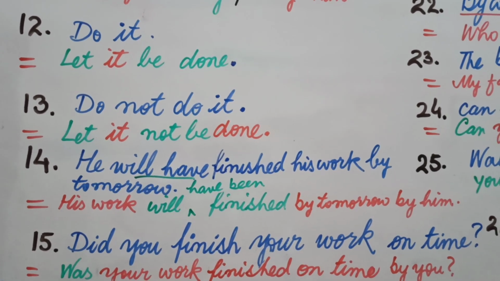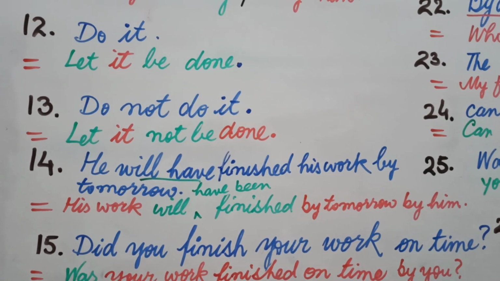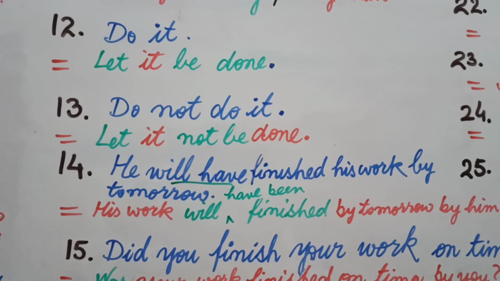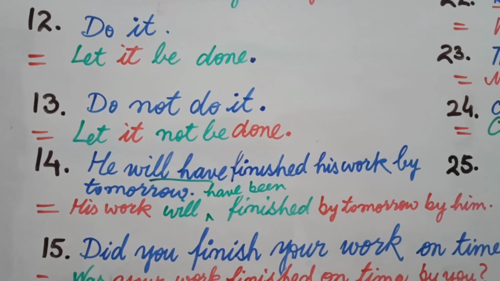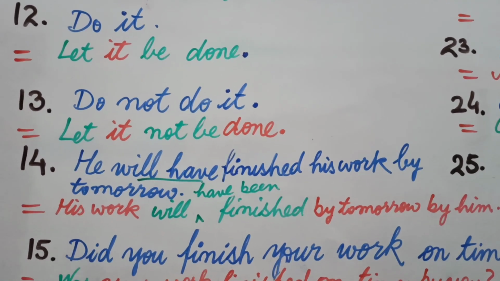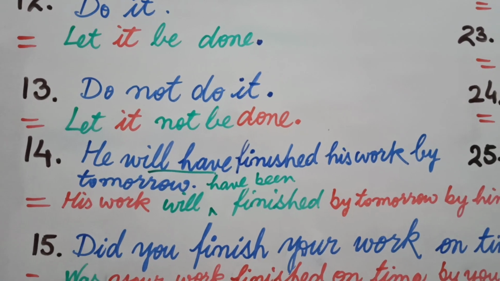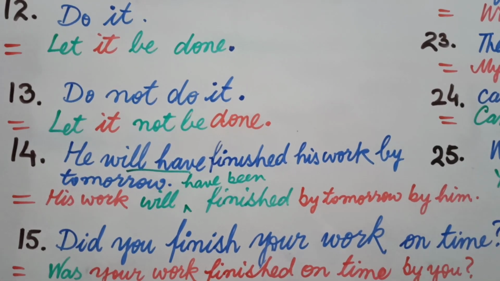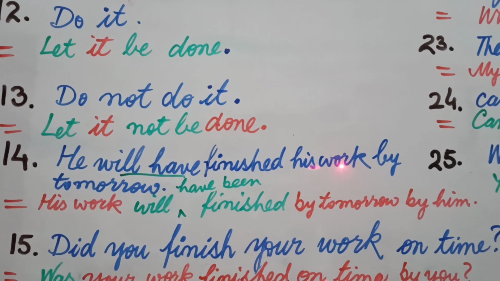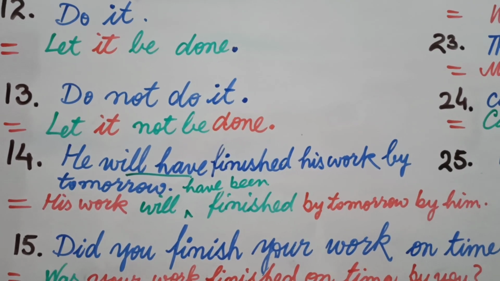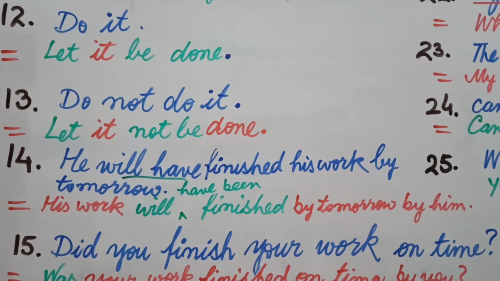Students think that by is used only in passive voice, but by actually can be used in some other places too, as a preposition, as an adverb, and the word by that is used in passive voice is used in the end of the sentence in a particular way. So let's see. What is your object? Object is his work. His work will be written in the beginning. His work will have been finished by tomorrow by him.